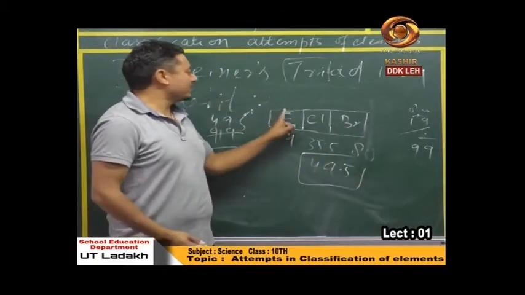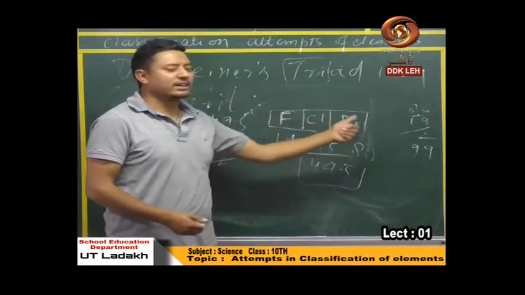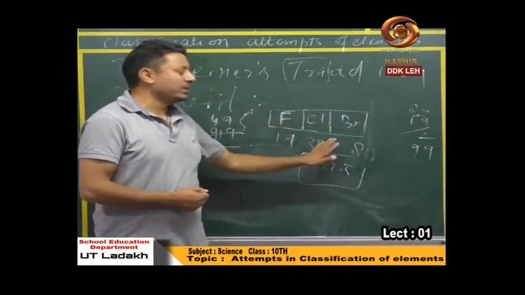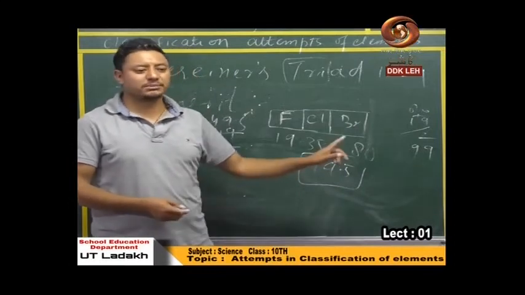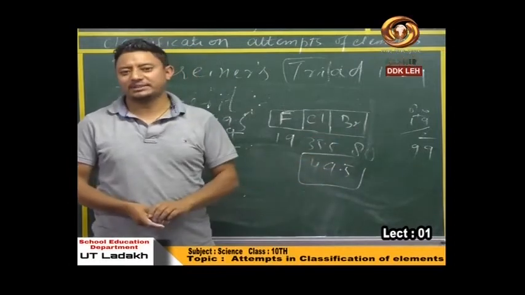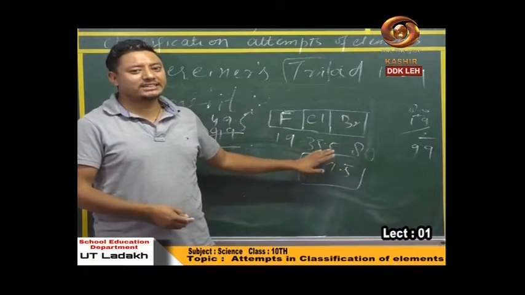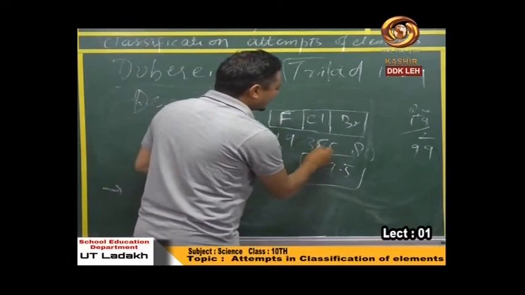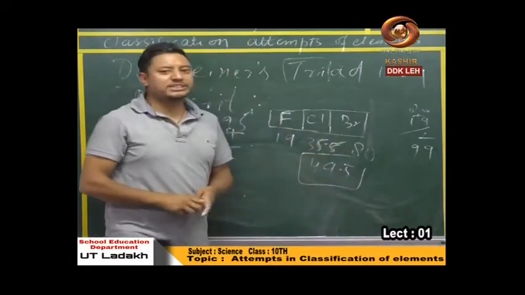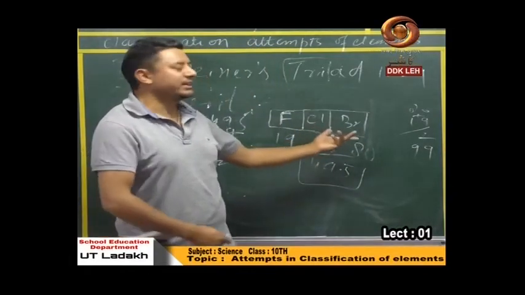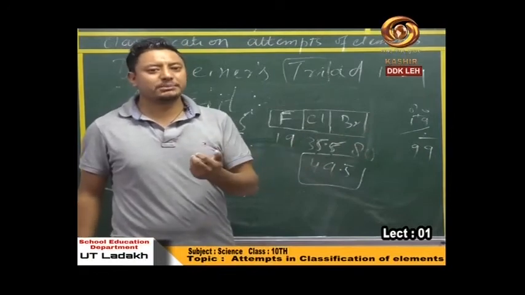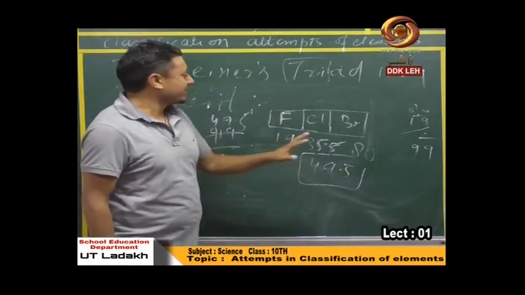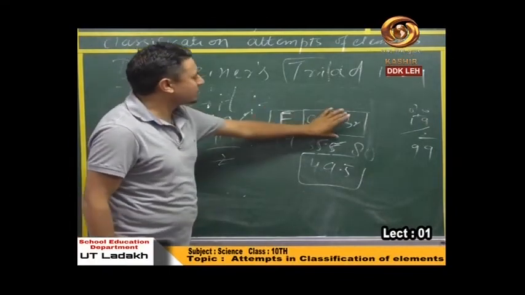The exact average of the atomic masses of the first and third element was coming up to be 49.5, which is too far away from the atomic mass of the second element. Here, Dobereiner's triad and his conception was failing somewhere. Is it? See, in all the three kinds of classifications which he made, chlorine, bromine, iodine, and calcium, strontium and barium, and lithium, sodium, potassium, all these three things were holding very good.